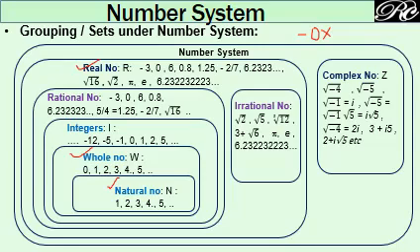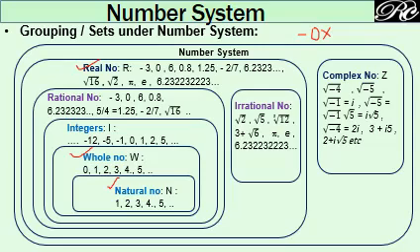Integer: if you take the negative of this natural number along with the 0, it becomes integer. Keep in mind, 0 is always 0. It cannot be negative. If you write -0, -0 doesn't make any sense. So -0 is a wrong concept. That's why 0 is 0.